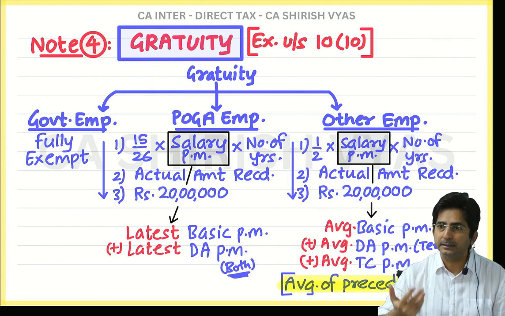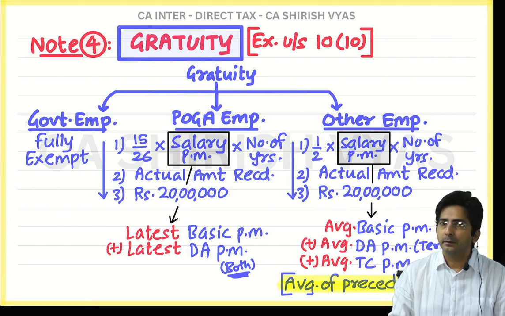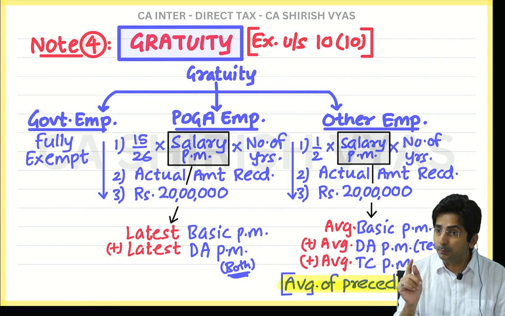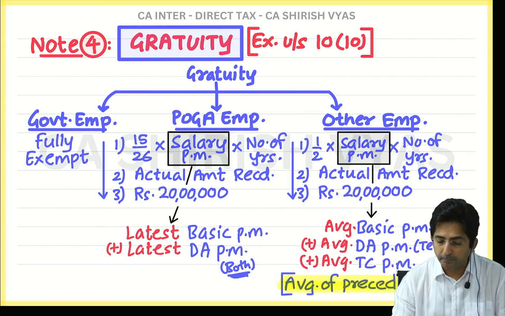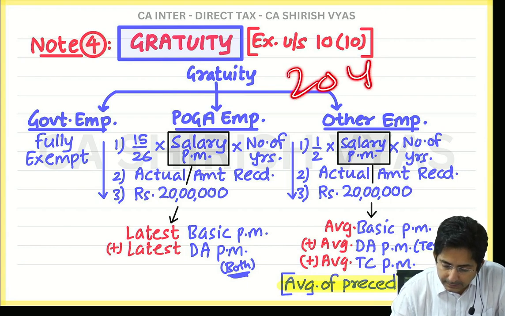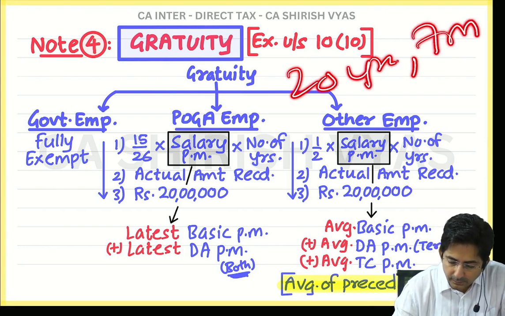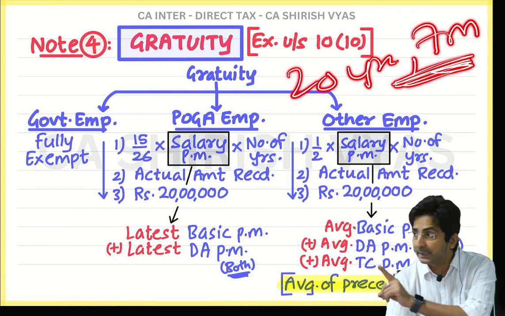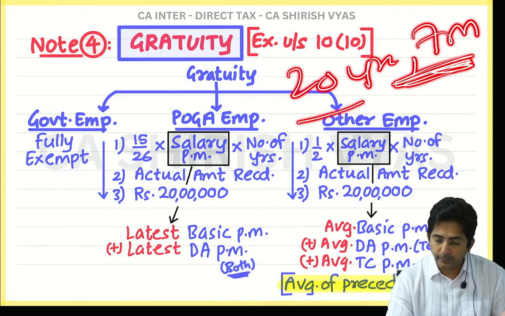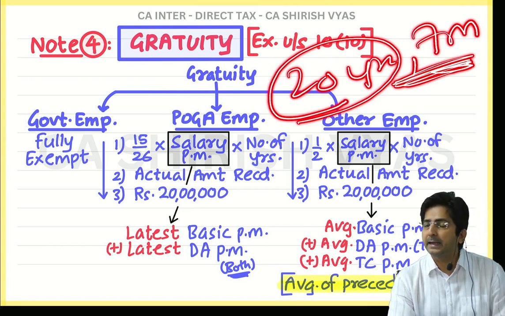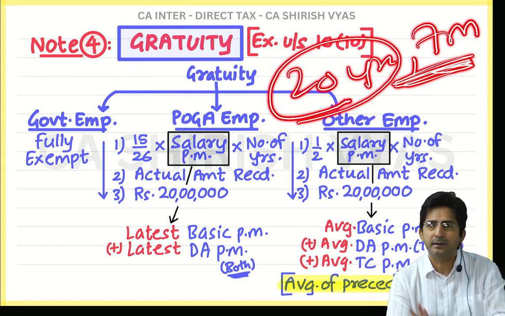Then you treat it as a full year only. So if the fraction is more than 6 months, you treat it as a full year. So tell me, if it is 20 years and 7 months, so 7 is greater than 6, so you will count it as 21 years only. See, 20 we already have, and that 7 months we made it 1 year. So it will become 21 years.